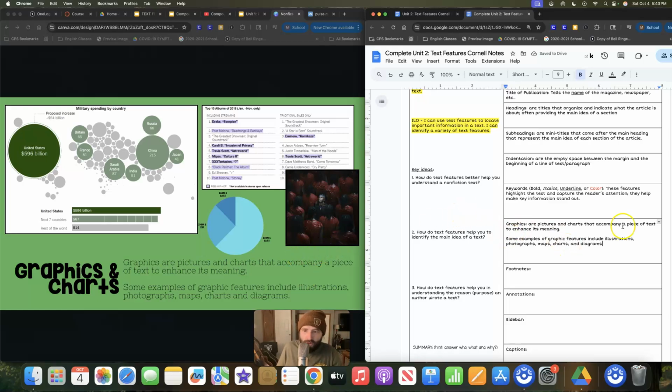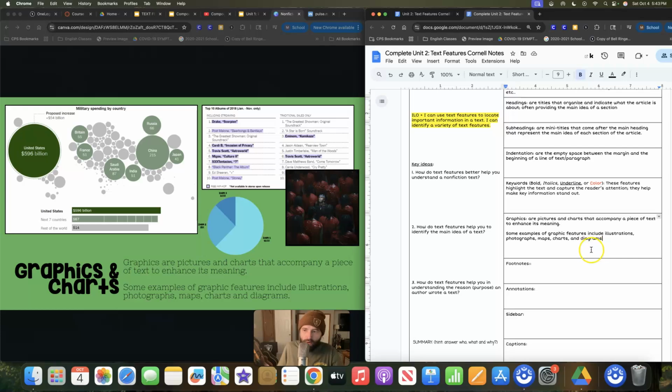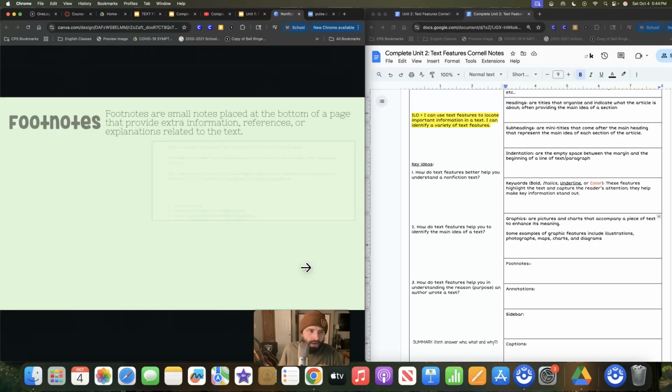They all kind of fall into that graphic category, but then there's like a meta category inside of it. Like, is it an illustration? Is it a photograph? Is it a map? Is it a chart? Here we have a photograph. Here we have a chart. And you could also call this a graph too. Like, this could be a pie graph. But the point being, there's a lot of different things that fall within graphics and charts.